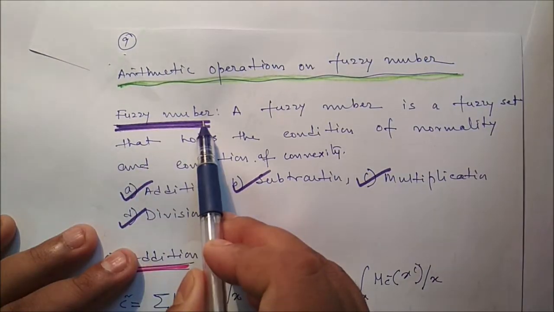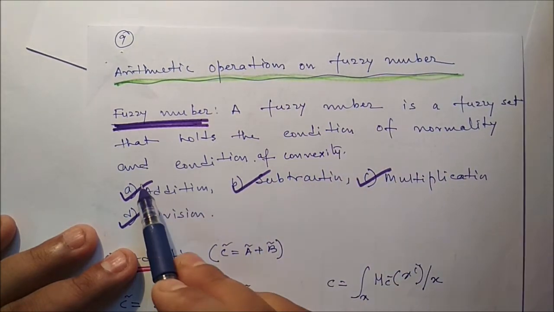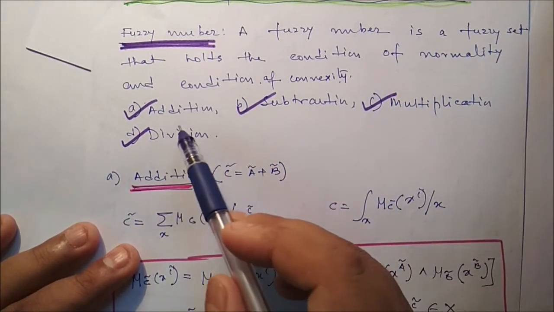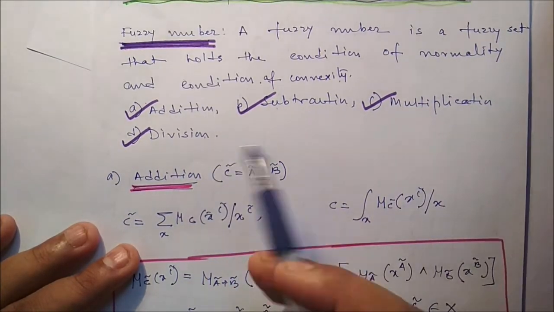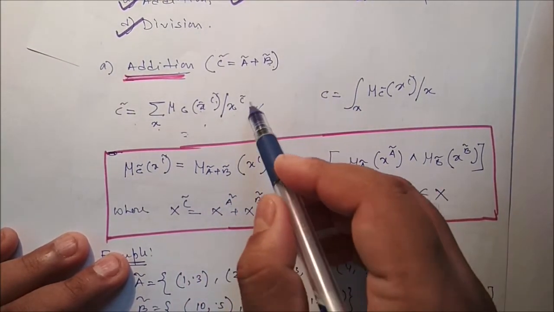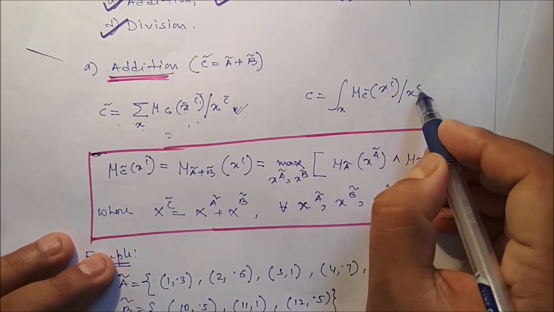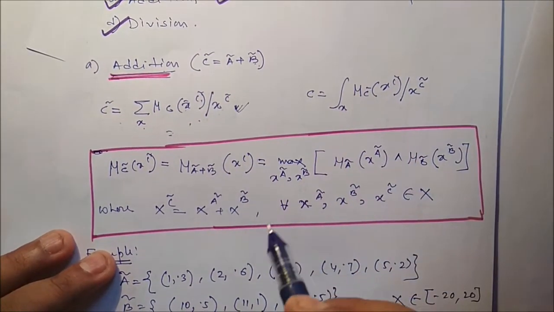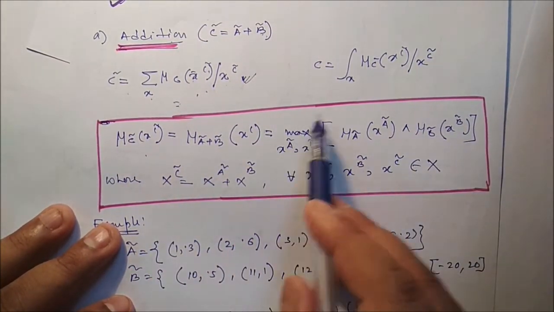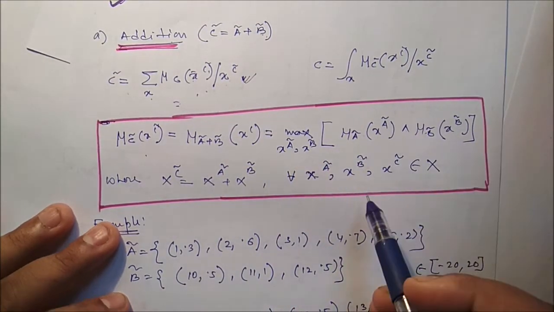So a fuzzy number is a fuzzy set that holds the condition of normality and condition of convexity, just as we have seen. So for arithmetic operations, we will see addition, subtraction, multiplication and division. So first is addition. C is equal to A plus B. This is our fuzzy set. If it is discrete, we can represent it this way, and if it is continuous, we can represent it this way. To get the membership value of C, we have to apply this particular formula. So we have to take the max in between these two. Are you getting this one?